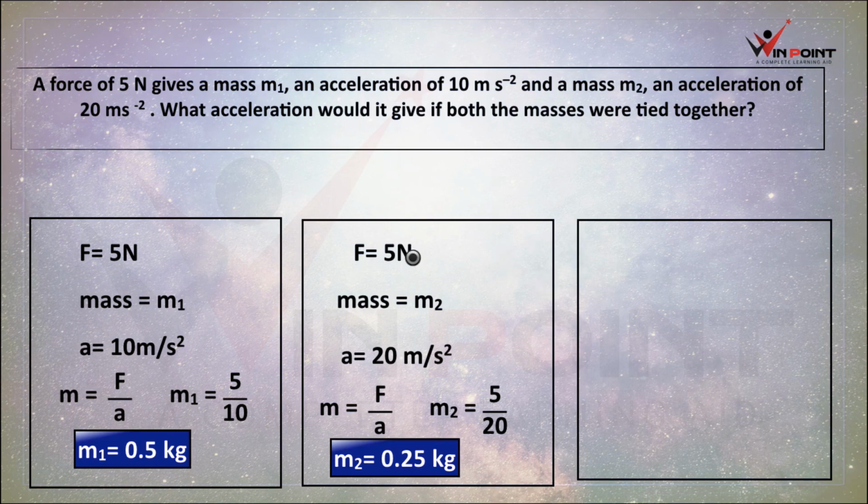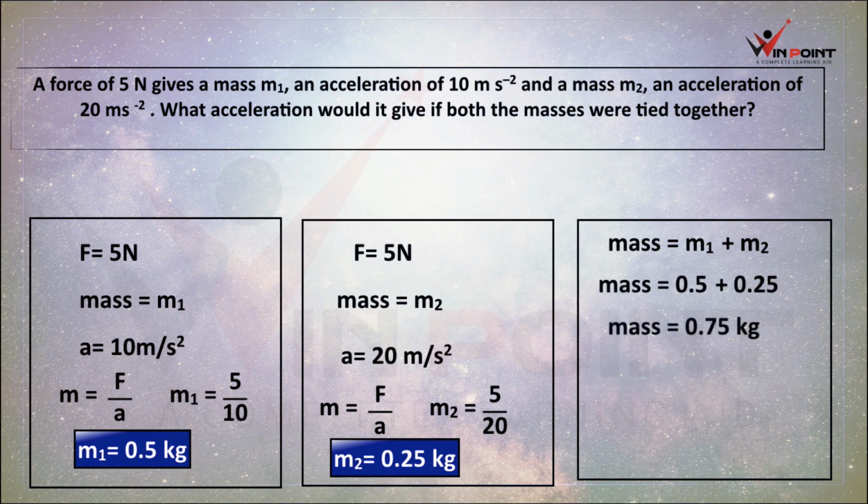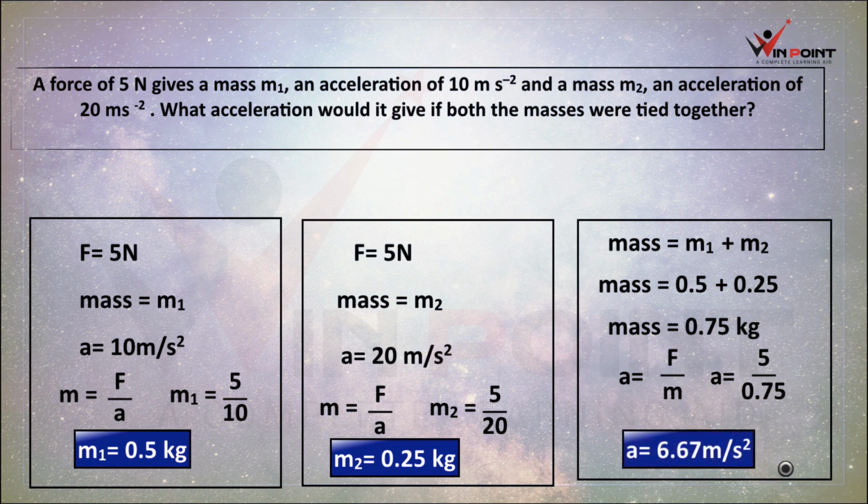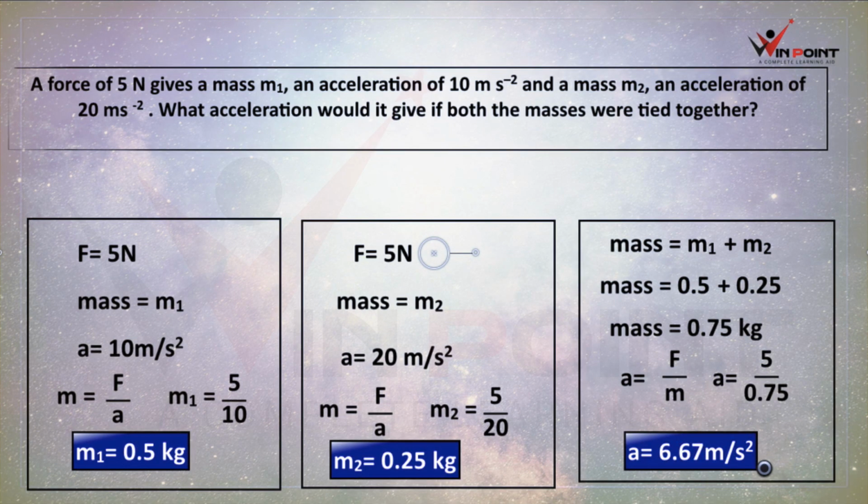In the third case, we need to tie these two masses together. Then we need to find the acceleration. What acceleration would it give if both the masses were tied together? Mass equal to m1 plus m2, and it will be 0.5 plus 0.25, 0.75 kilogram. Then how can we find acceleration? The same force we are applying. a is equal to F by m. What is the force here? 5 Newton. The same force by the total mass, 0.75 kilogram. 5 by 0.75 is equal to 6.67 meter per second square. The acceleration is 6.67 meter per second square.